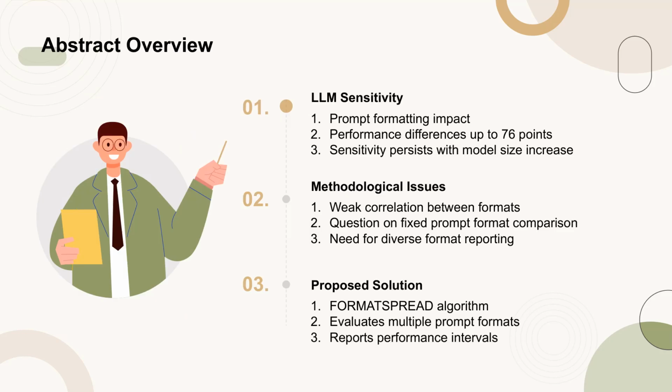The abstract highlights the sensitivity of large language models, LLMs, to prompt formatting, which can significantly influence their performance. Specifically, the study finds that even subtle changes in prompt formatting can lead to performance differences of up to 76 accuracy points, particularly in few-shot settings. This sensitivity is observed even when increasing the model size or the number of few-shot examples. The abstract also points out methodological issues, such as the weak correlation of format performance between models, questioning the validity of comparing models using a fixed prompt format.